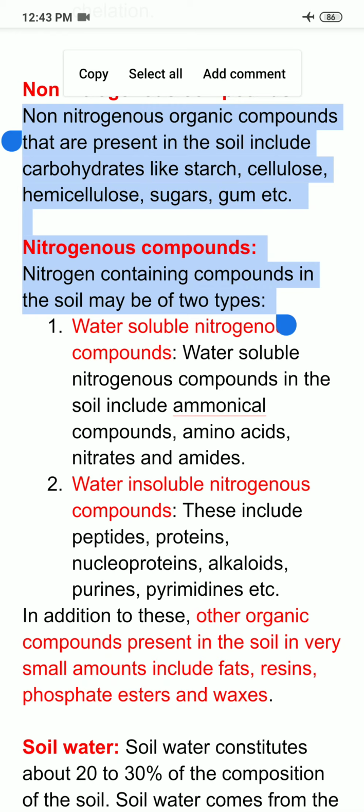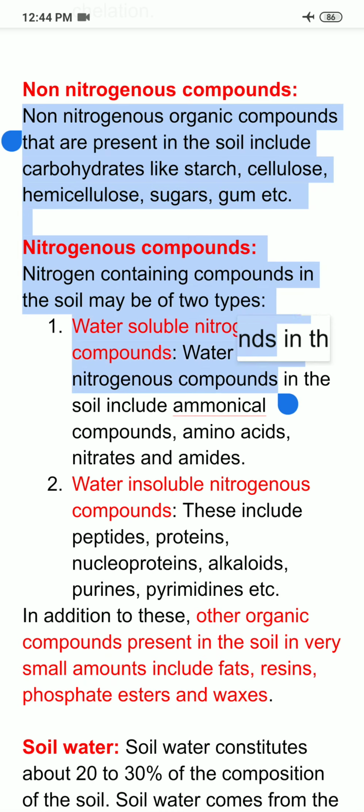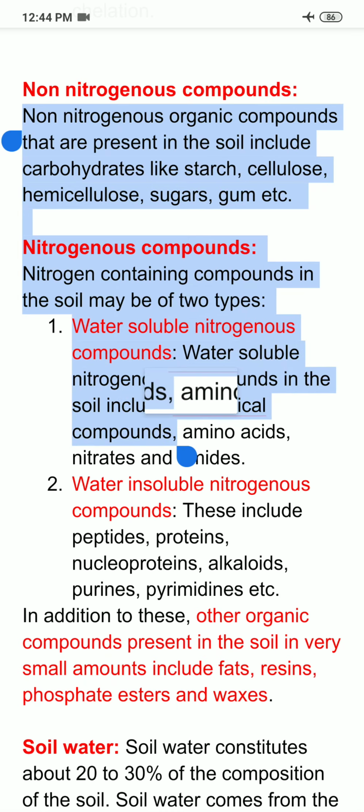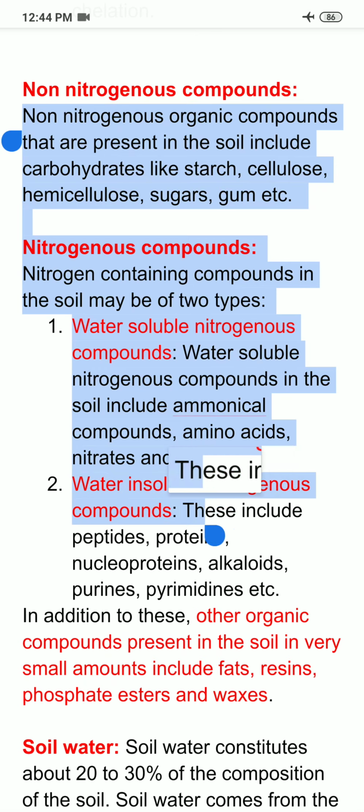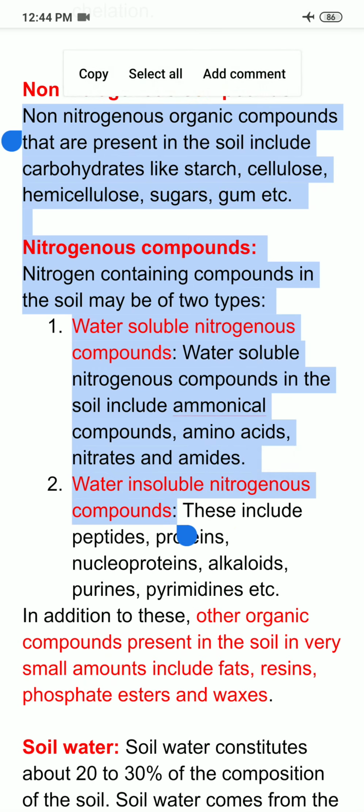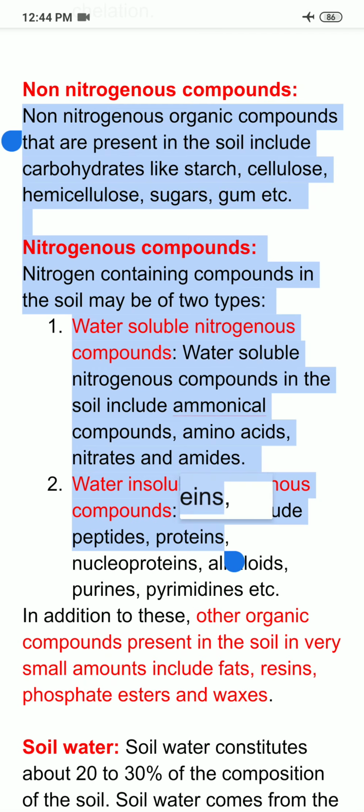First one are water soluble nitrogenous compounds. As you can see, I have written this in heading 1 in red, and the second type of nitrogenous compounds are water insoluble nitrogenous compounds. So water soluble nitrogenous compounds in the soil include ammonical compounds, amino acids, nitrates, and amides. Whereas water insoluble nitrogenous compounds include peptides.